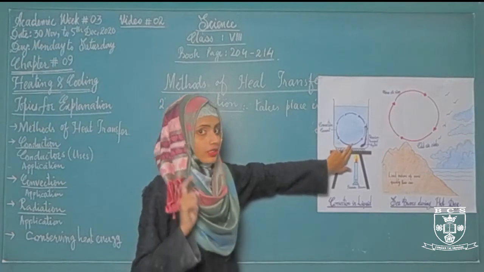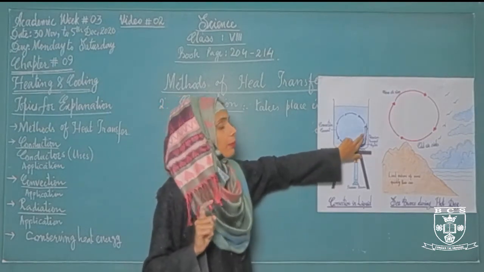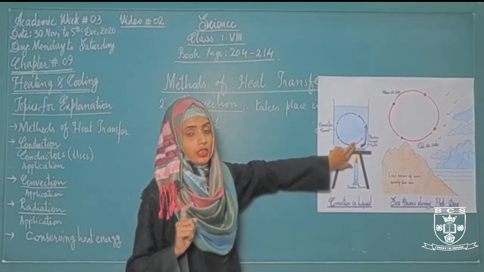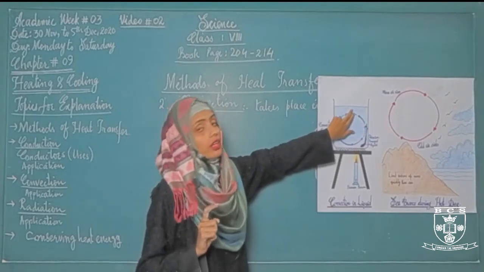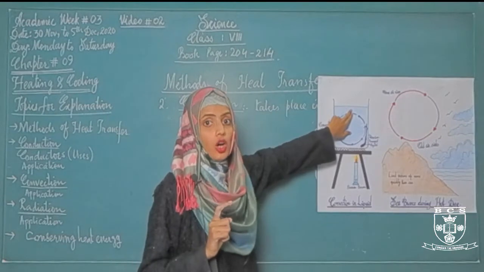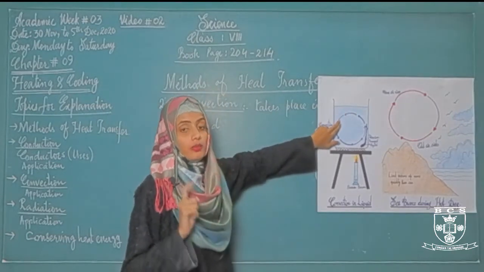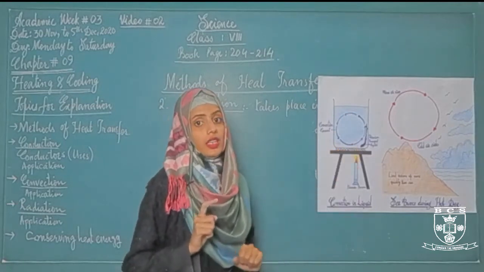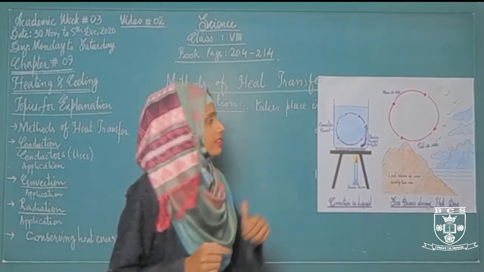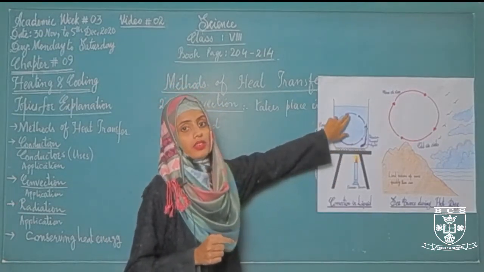When these particles gain energy, they move upward. After gaining heat energy, they rise up, and as a result, the water particles which are present at the top sink down because they are denser, whereas the particles after gaining heat become less dense as compared to the particles that are present at the top.